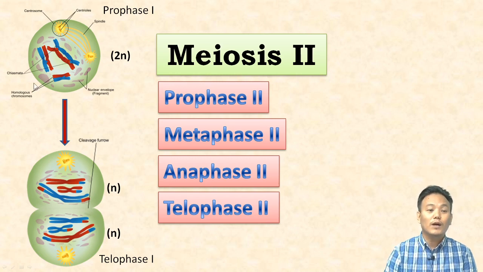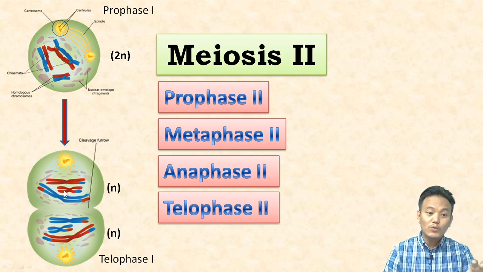Okay, so that is the end result of meiosis 1. And by the end of meiosis 1 telophase there is a cytokinesis resulting in two daughter cells, and the chromosomes, right, the chromosomes, they haven't extended fully into chromatin.